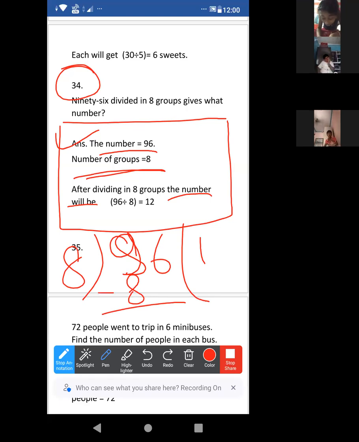Now we just have to do the subtraction. 1 will come there and 6 will be there. 6 will come here. Now 8 twos are 16. It is clear. The quotient is 12.